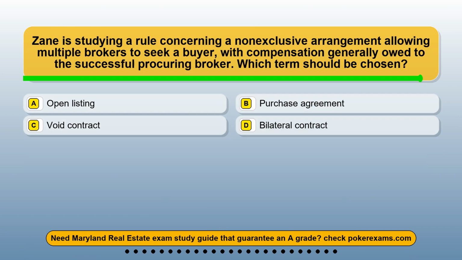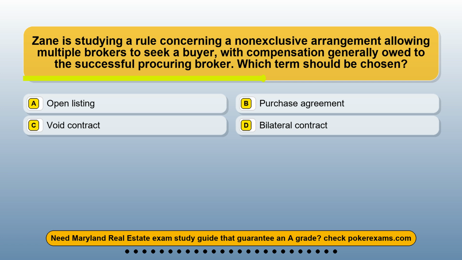Question 17. Zane is studying a rule concerning a non-exclusive arrangement allowing multiple brokers to seek a buyer, with compensation generally owed to the successful procuring broker. Which term should be chosen? Option A, open listing. Option B, purchase agreement. Option C, void contract. Option D, bilateral contract.